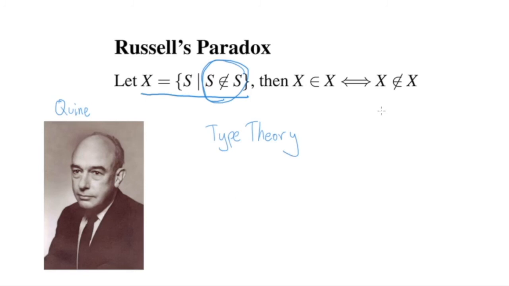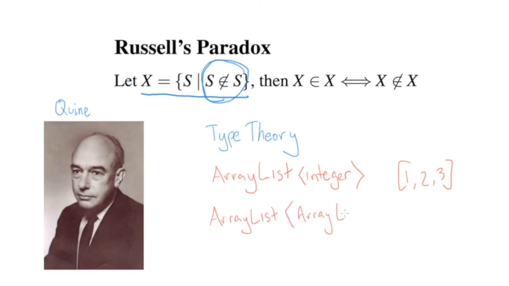So for example, if you have ever programmed in Java, now if you haven't, don't worry too much about this, but if you've ever programmed in Java, you might know that if we want to create an object which is an array of integers, we might write something like ArrayList<Integer>, something like, I don't know, 1, 2, 3. But if we wanted to create a list of lists of integers, we would have to write ArrayList<ArrayList<Integer>>. To have a list of lists of integers, something like this, where we've got a list of 2 items and the 2 items are themselves lists of integers.